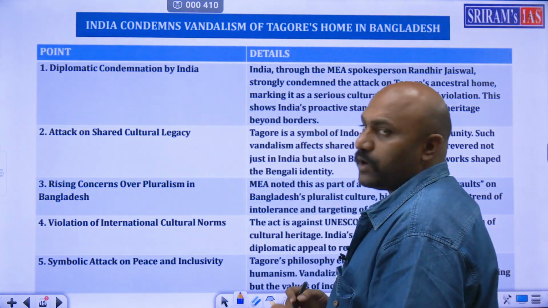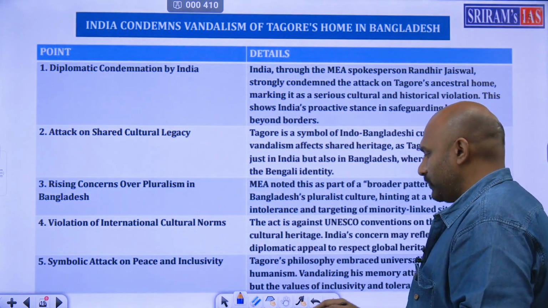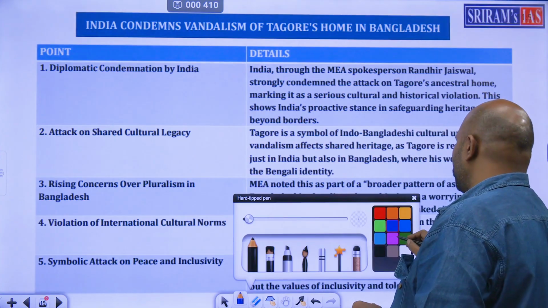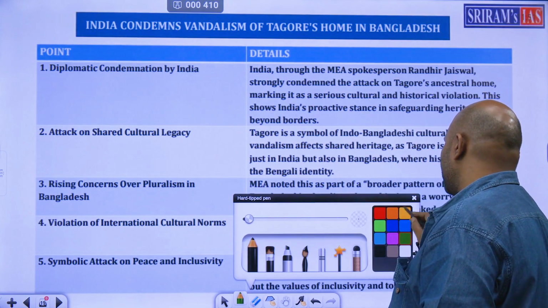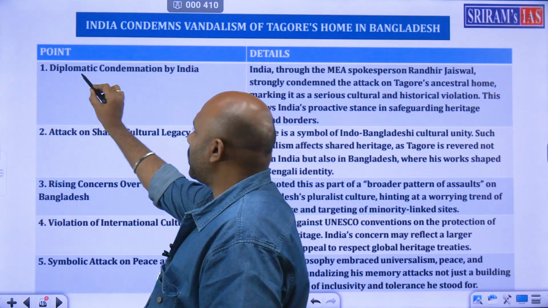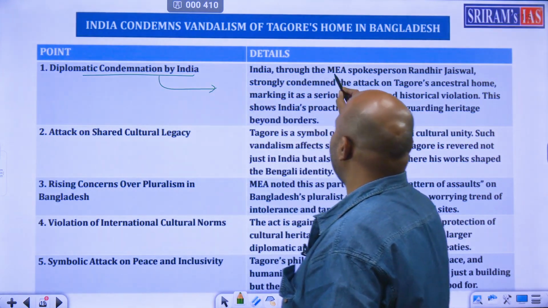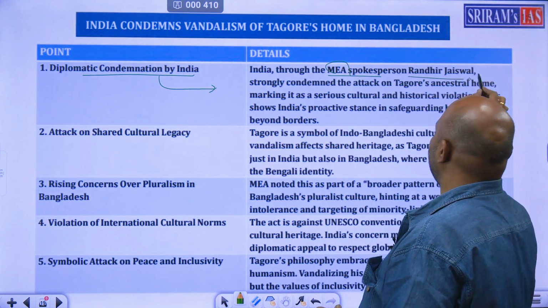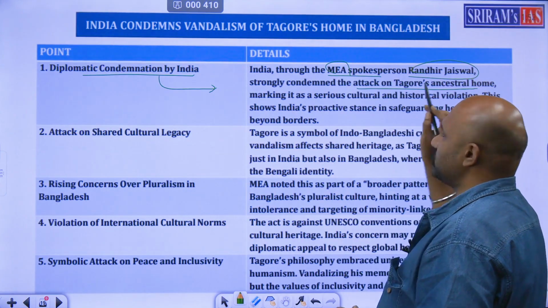So, what is the story of Mr. Tagore Garu, Rabindranath Tagore Garu's house? So, what is very important? Let's have a quick glance. Diplomatic condemnation by India. India has done it. India, through Ministry of External Affairs spokesperson Randhir Jaiswal, condemned the attack on Tagore's ancestral home.